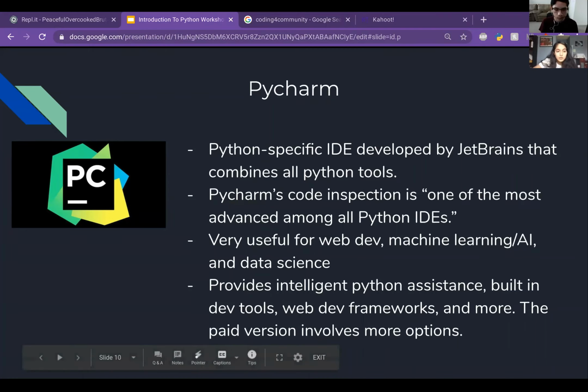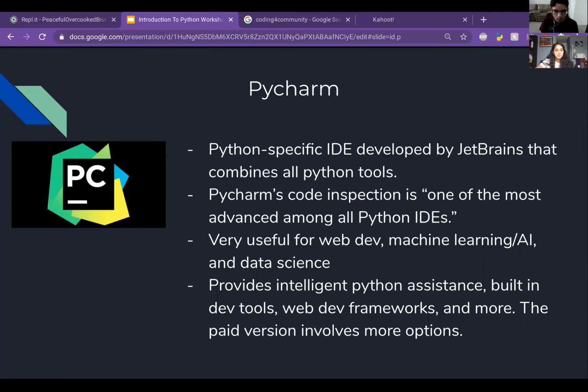And PyCharm's code inspection is one of the most advanced among all Python IDEs, which means that it can catch errors and bugs really quickly in the code, so it's very hard for anything to pass. And it provides intelligent Python assistance, built-in development tools, web dev frameworks, and more.